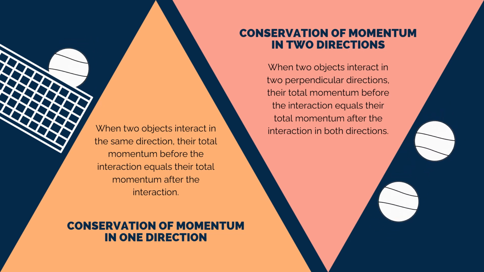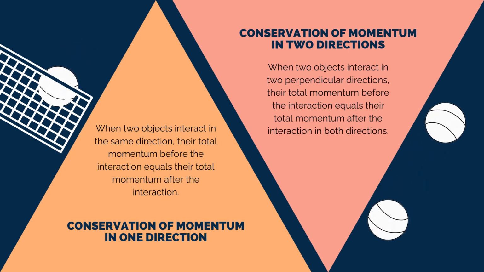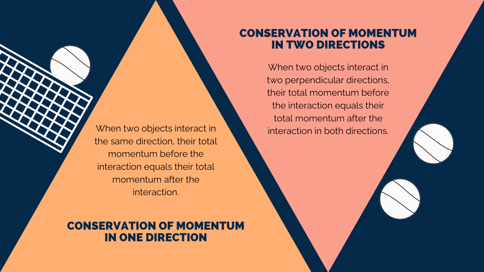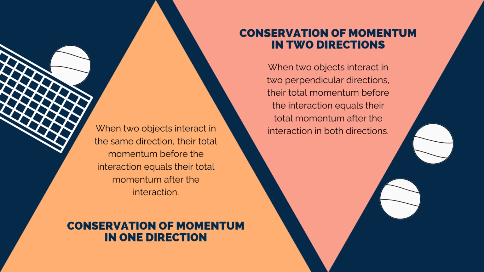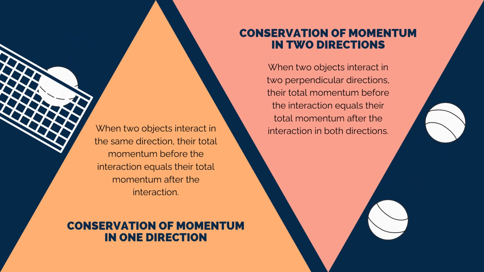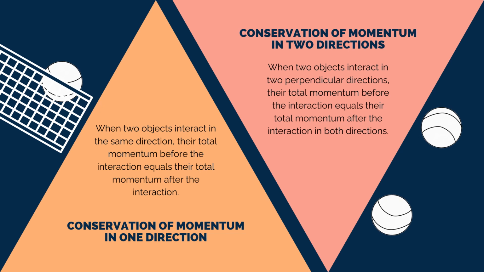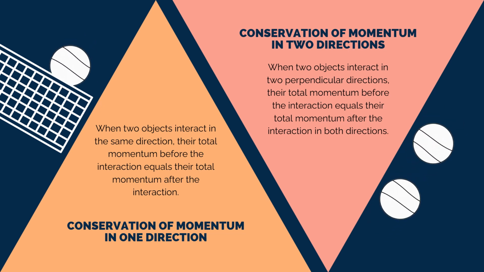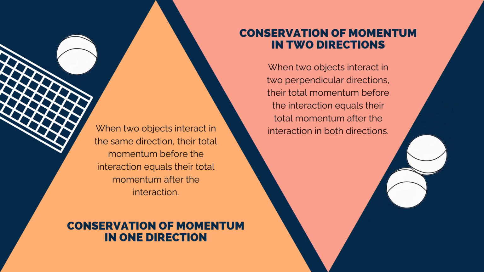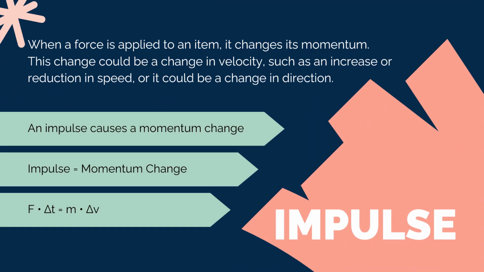Conservation of momentum in one direction. When two objects interact in the same direction, their total momentum before the interaction equals their total momentum after the interaction. When two objects interact in two perpendicular directions, their total momentum before the interaction equals their total momentum after the interaction in both directions. When a force is applied to an item, it changes its momentum.